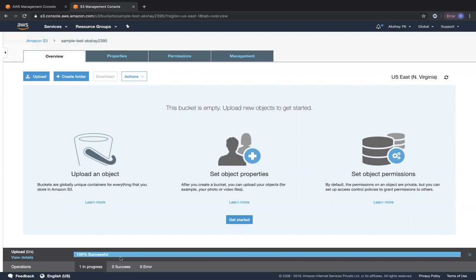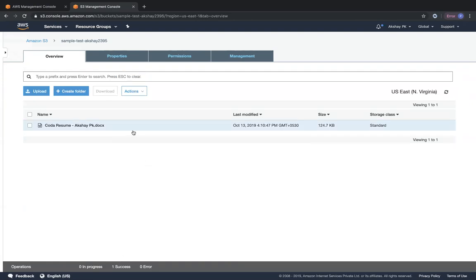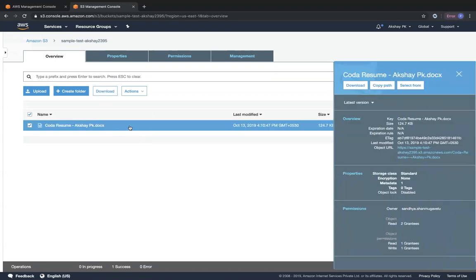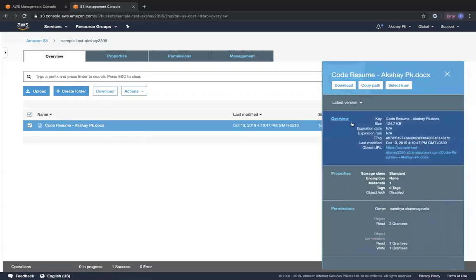So it's 100% successful. Now we are going to view the object properties once that object is displayed over here. To view the object properties, all you need to do is not just click on the object. You can just click over here, and it's going to have a pop-up from the right side. This pop-up also shows the object URL. This is very important because each and every object that you upload to S3 has an object URL assigned with it. You can see that the key over here is the name of the file, and the value is the content of the file. The value size is 124.7 KB, and the object has a URL. The last modified date timestamp is also mentioned over here. It is under the storage class of standard, and permissions is for the owner.